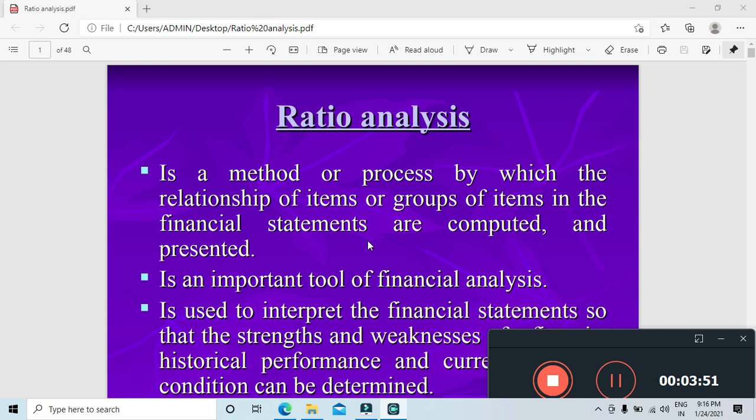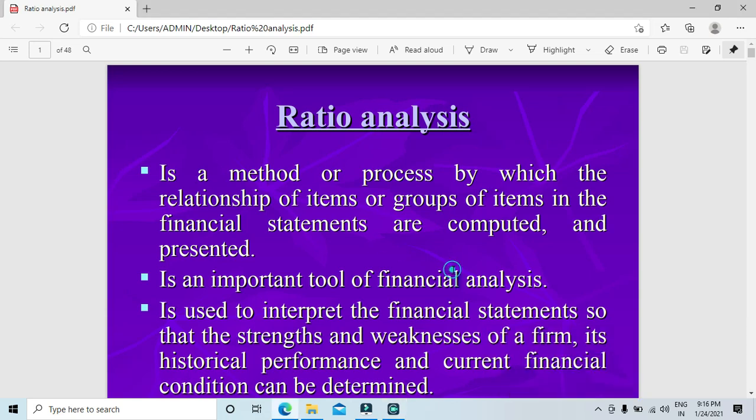So now when you talk about the relationship between them, such a sort of relationship also will be maintained. So how much are the current assets and how much are the current liabilities that are to be maintained will be checked in the ratio analysis. They will be checked and computed and presented as such. So it's an important tool of financial analysis.